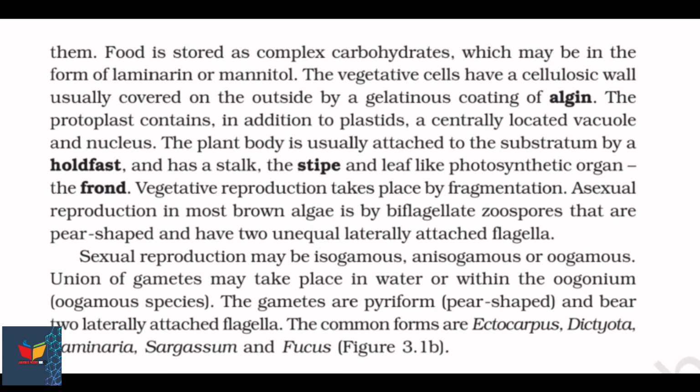Sexual reproduction may be isogamous, anisogamous, or oogamous. Union of gametes may take place in water or within the oogonium in oogamous species. The gametes are pyriform, pear-shaped, and bear two laterally attached flagella. The common forms are first Ectocarpus, second Dictyota, third Laminaria, fourth Sargassum, and fifth and last Fucus.